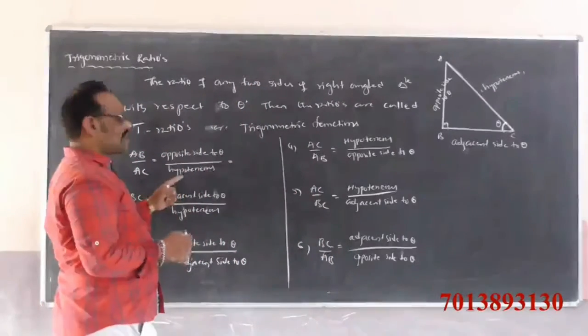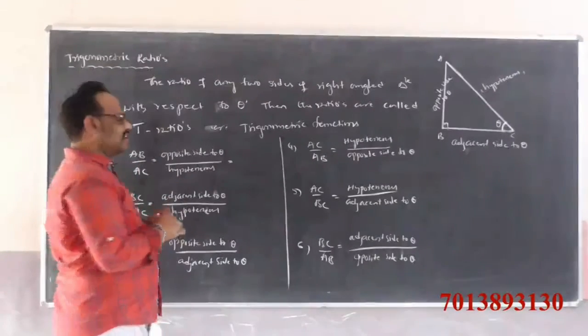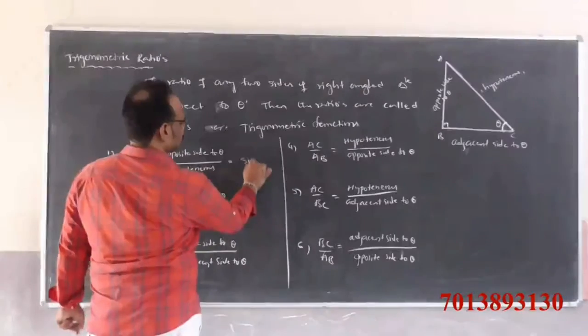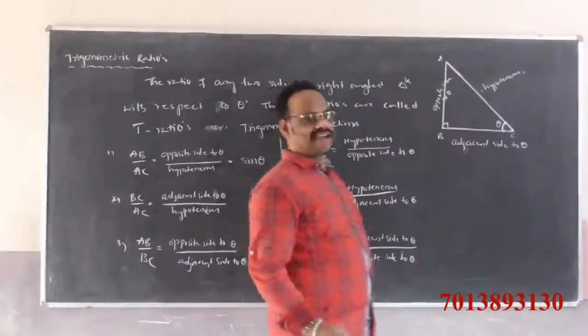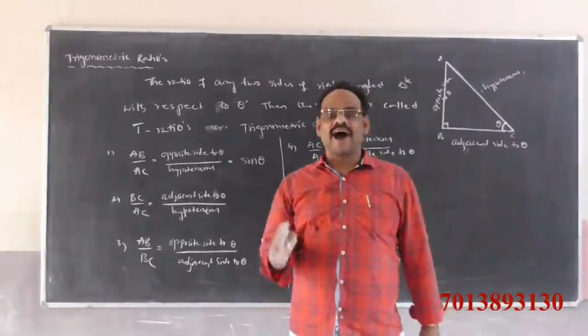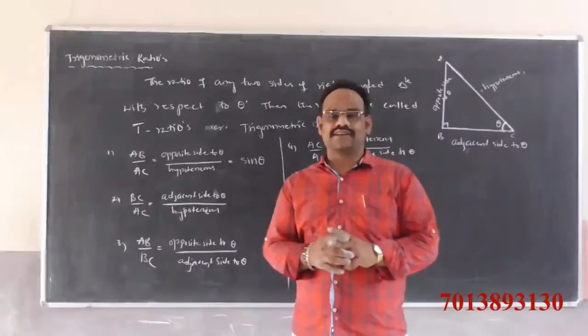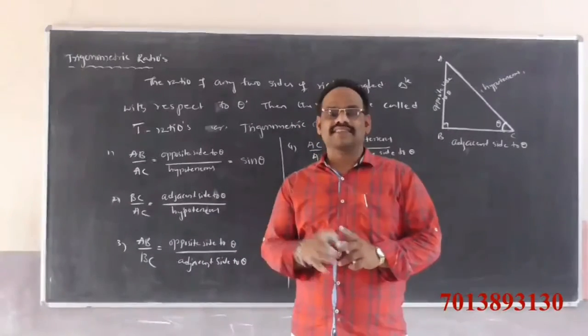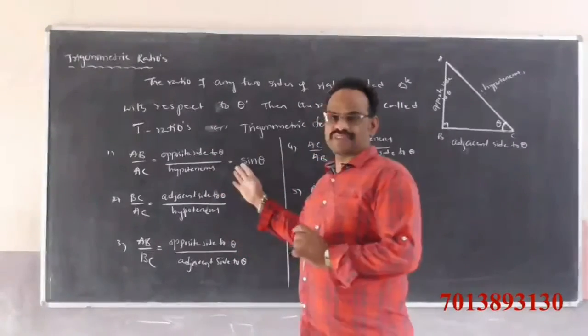Opposite side to theta by hypotenuse, that is the sine of theta, which can be written simply as sin theta.